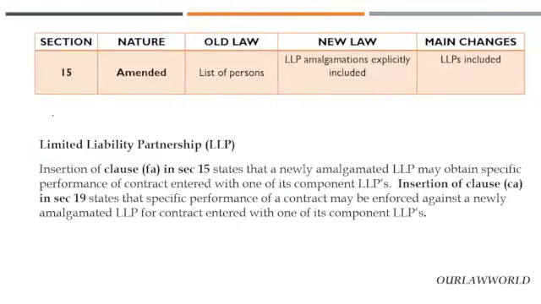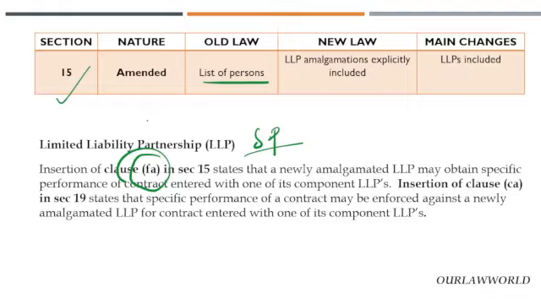Now coming to section 15. Section 15 is amended. That means section 15 already existed prior to the Act, and under it, in sub-clause FA, things have been added. Generally it speaks about the list of persons, that is, who may obtain specific performance. The list of persons is given under 15.